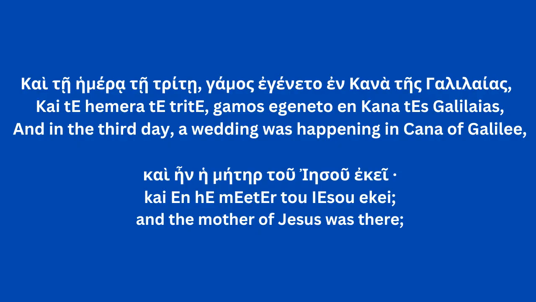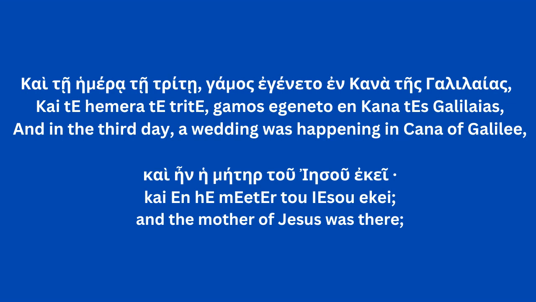So we're going to look at two examples today. The first up is John chapter 2, verse 1, where we read, Kai te hemera te trite. Let's stop right there and work through that. Kai is and, te hemera te trite. All four of those words are in the dative case. They're feminine and they're singular.